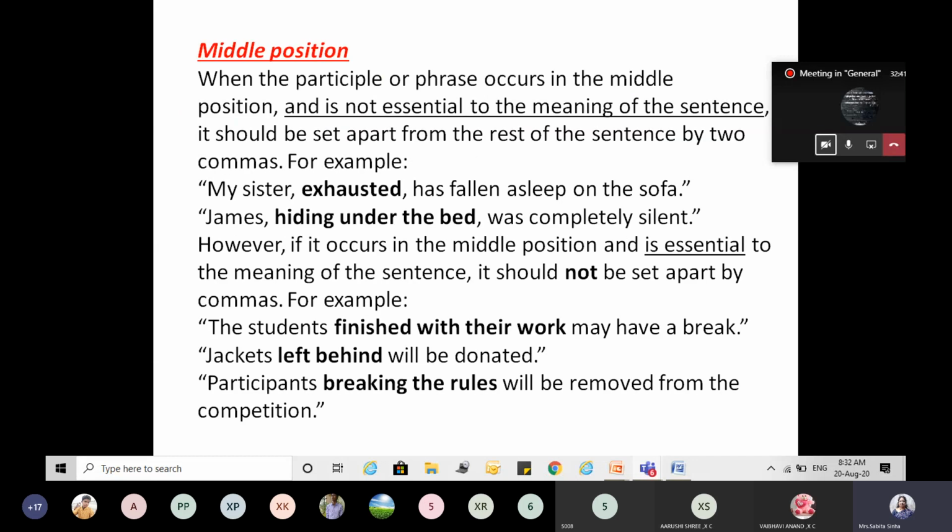Now, middle position. This is a bit more confusing, because there are two ways in which you can use the participle in between.